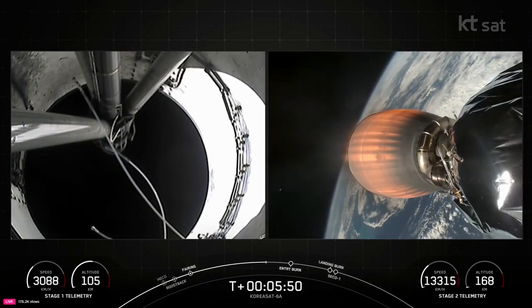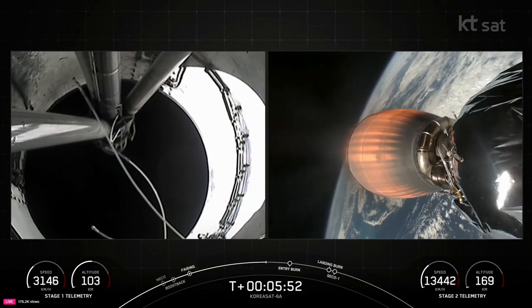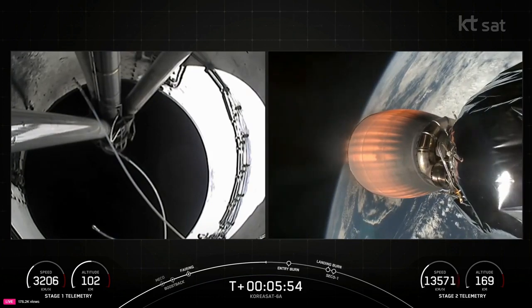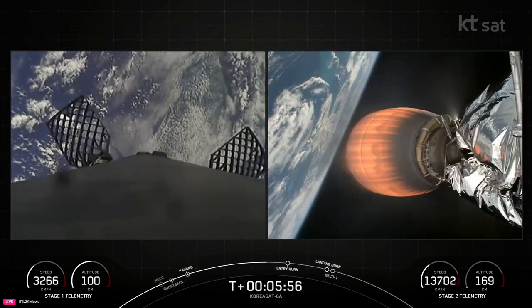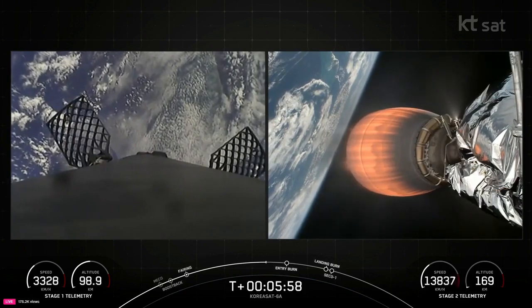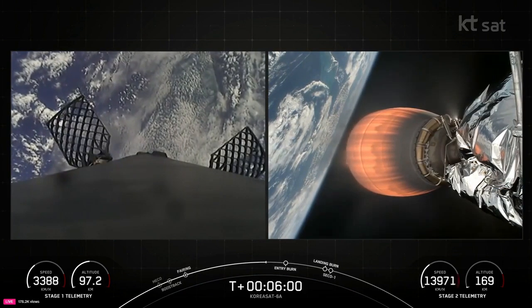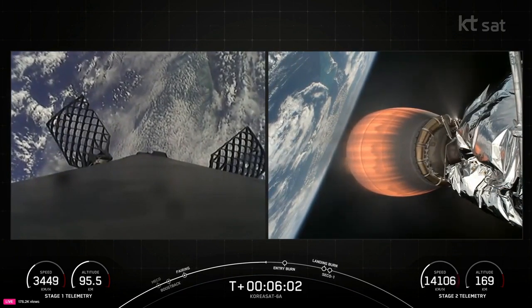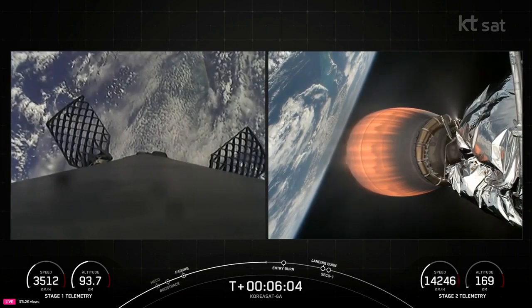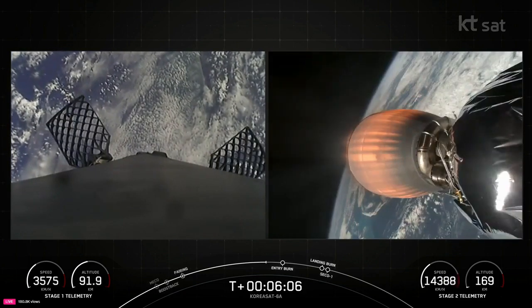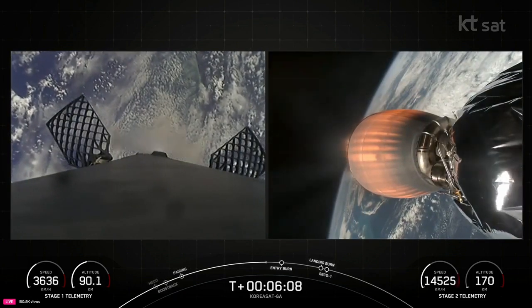Great callouts there. The Merlins on the first stage are optimized for sea level, and these achieve around 190,000 pounds of thrust during ascent and entry. The MVAC engine is optimized to operate in space and produces 220,500 pounds of thrust in vacuum.